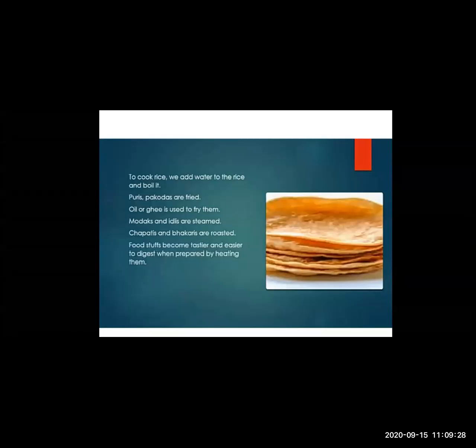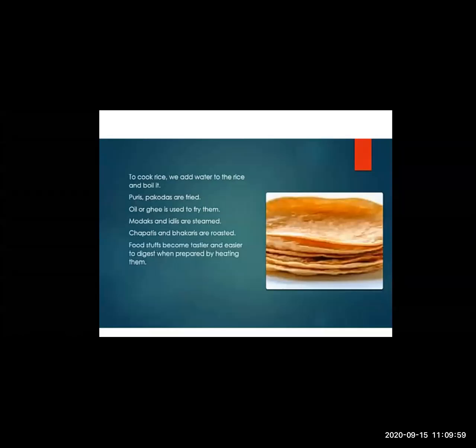Oil or ghee is used to fry them for the market, and we use them for frying all these things. Modaks and idlis are steamed. Now, have you seen modaks? Yes, during the festival of Ganesh Chaturthi, we make modaks. How are modaks made? They are made of rice flour, and your mama prepares a beautiful, tasty filling in the modak, and then she keeps it in the steamer for steaming.